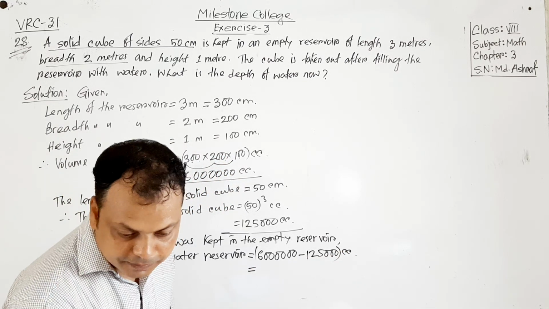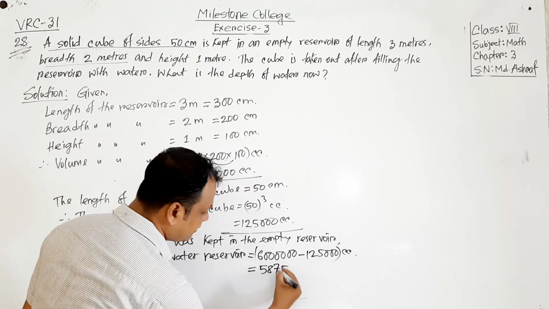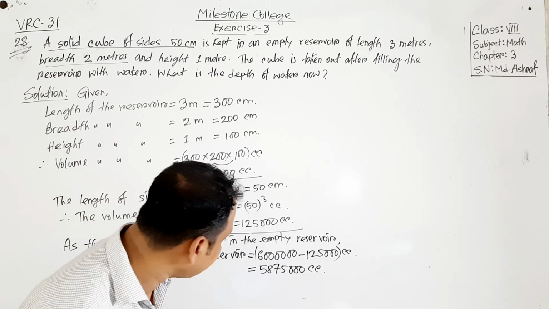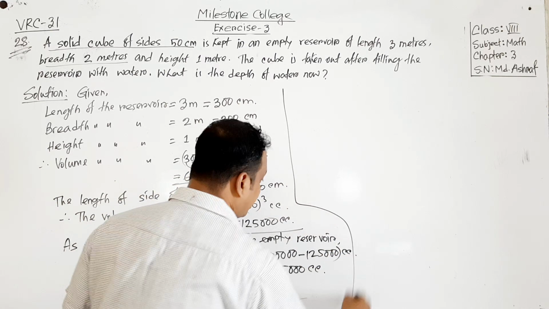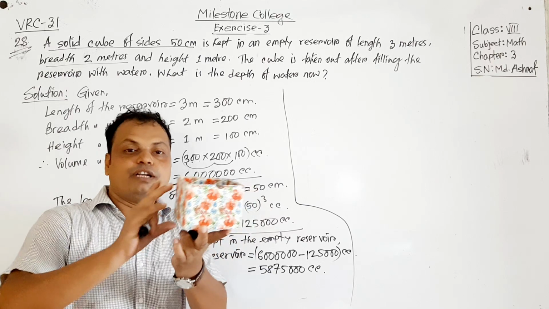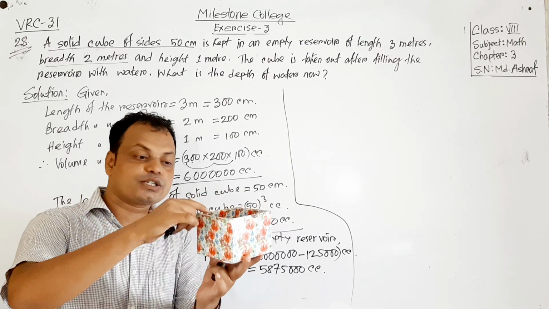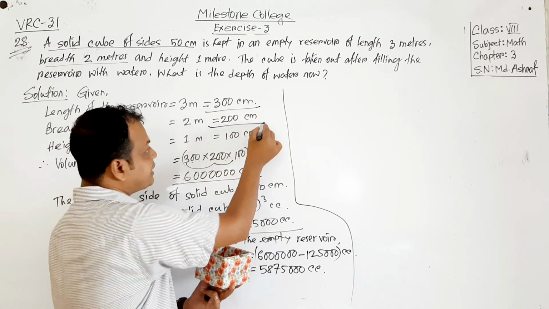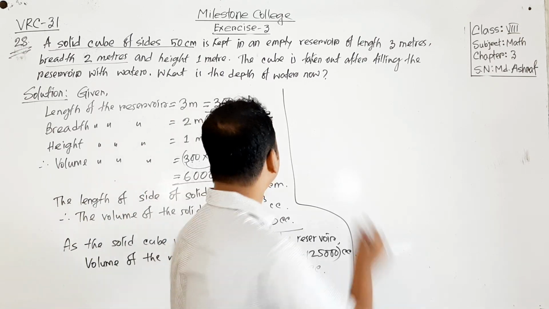After calculating, we'll get 5,875,000 cubic centimeter. Okay, so this is the volume of the water in the reservoir. So in the reservoir there will be water, and it will cover length, breadth and height, without the solid cube. Since there are the length and breadth, we can find the area at the bottom of the reservoir.